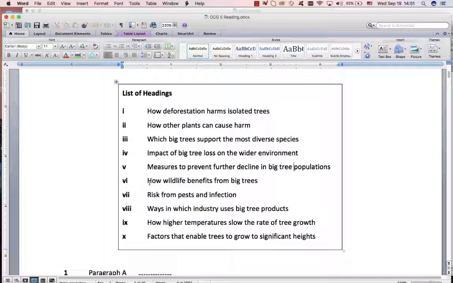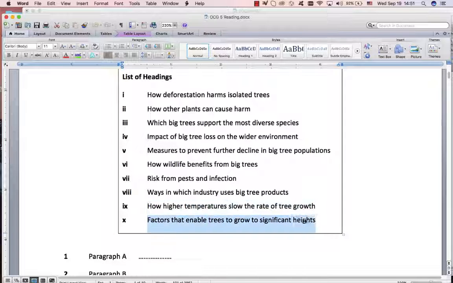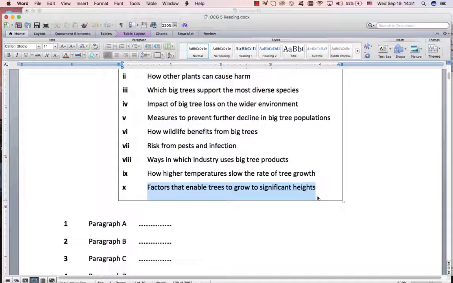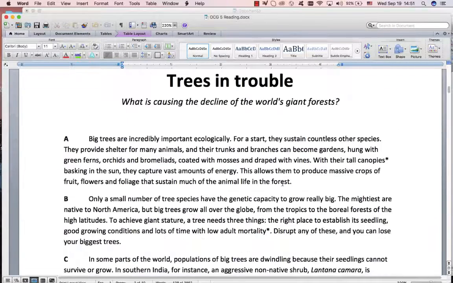No. We want only a few trees can have the genetic ability to grow big. How wildlife benefits? No. Risk, pest and infection? No. Industry and products? No. Higher temperatures? No. Factors that enable trees to grow to significant heights? I like that. But we didn't see anything about genetic capacity, so no. But I'll remember that for later. I want the easy ones first.